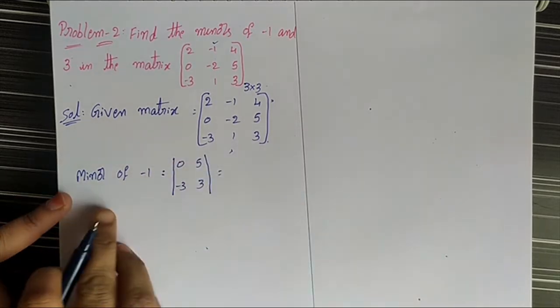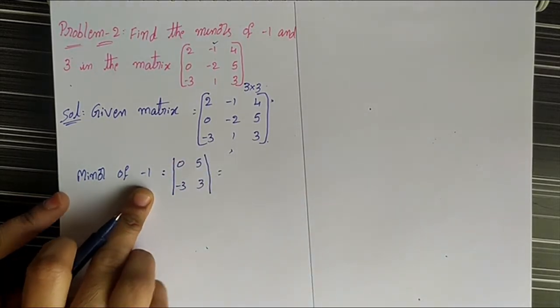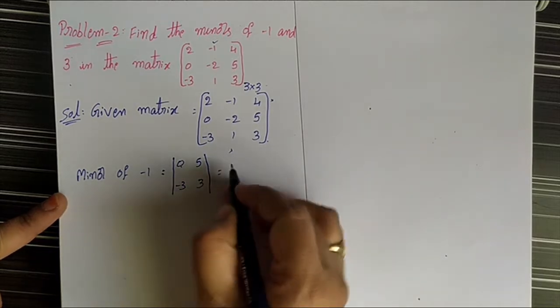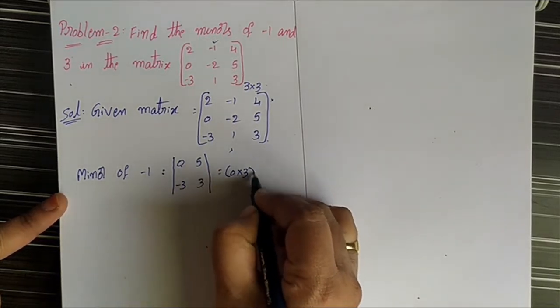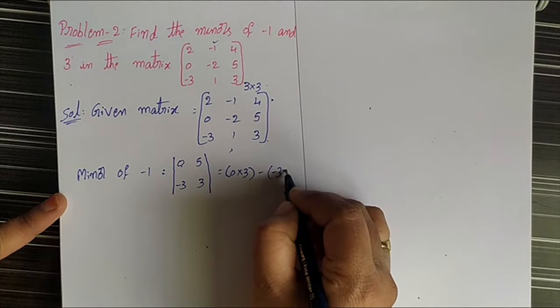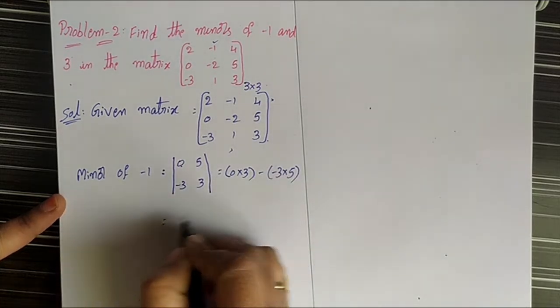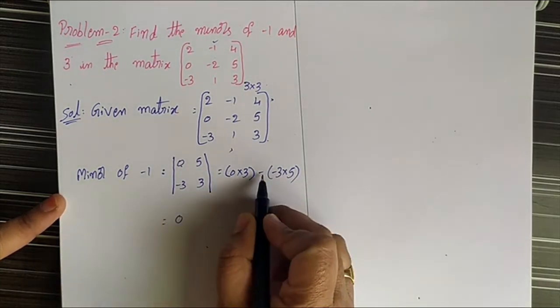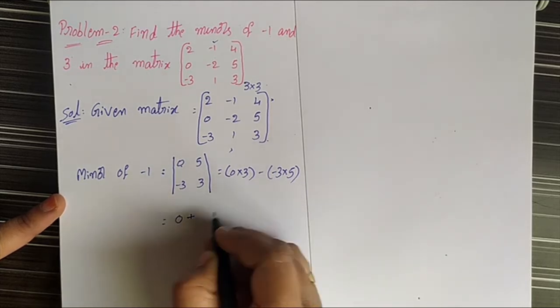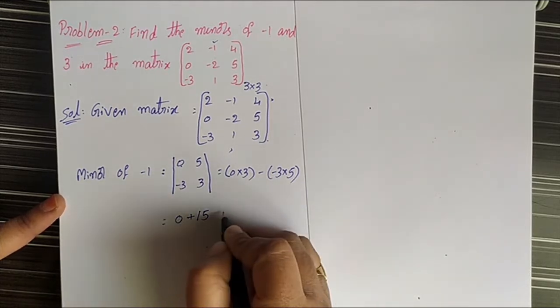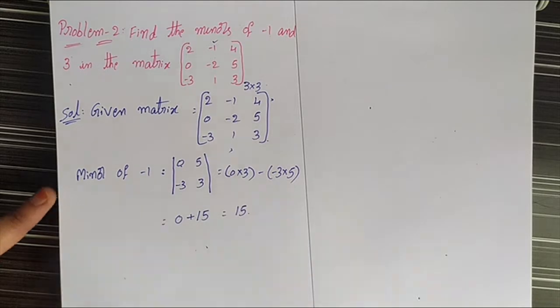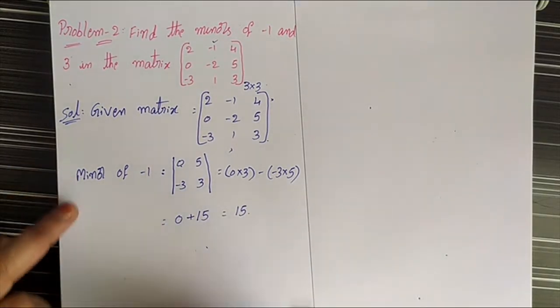This determinant value is the minor of element -1, which equals 0 into 3 minus (-3) into 5. That is 0, and minus into minus is plus, so 3 into 5 is 15. The minor of element -1 equals 15.